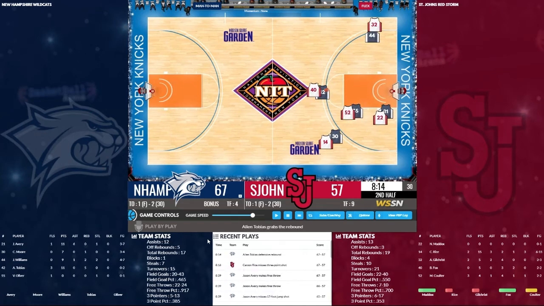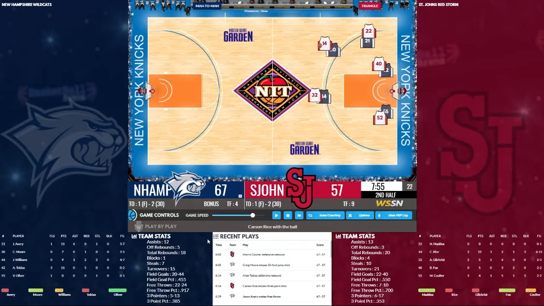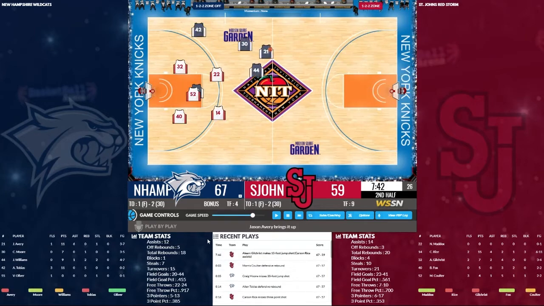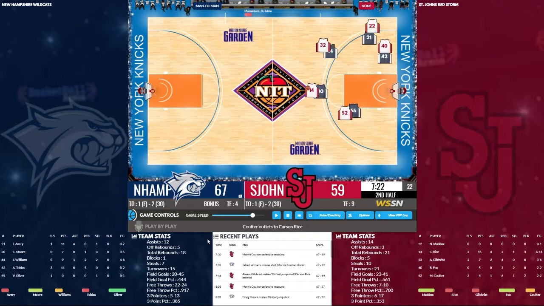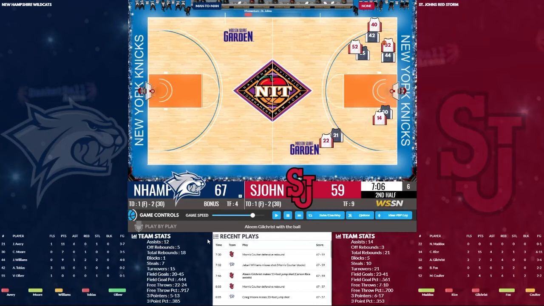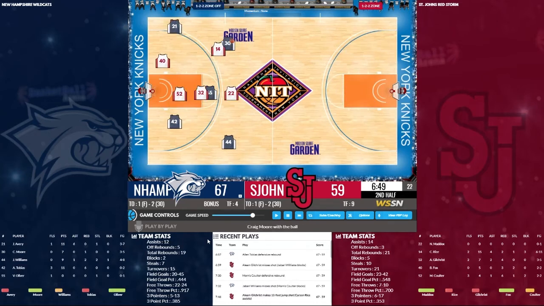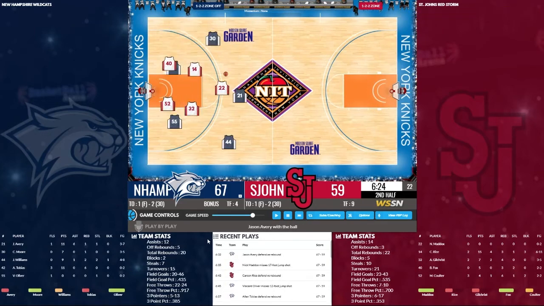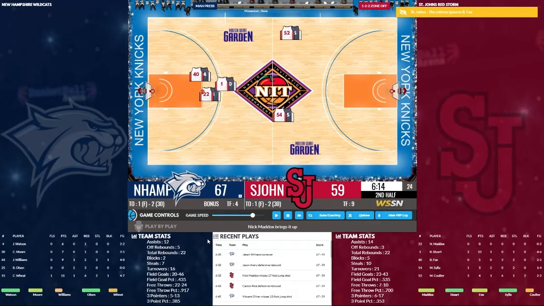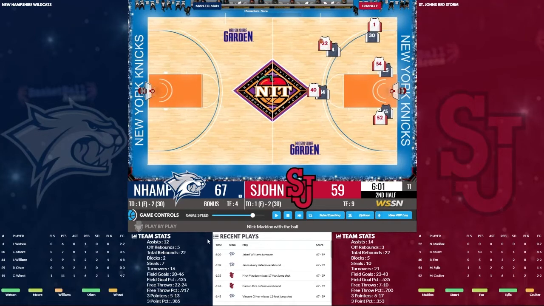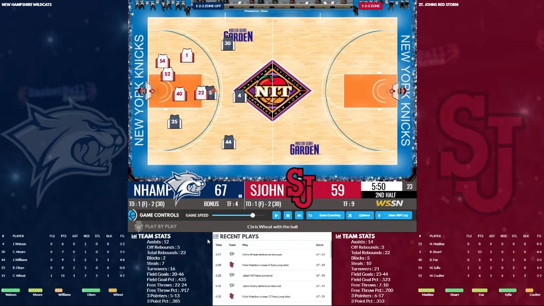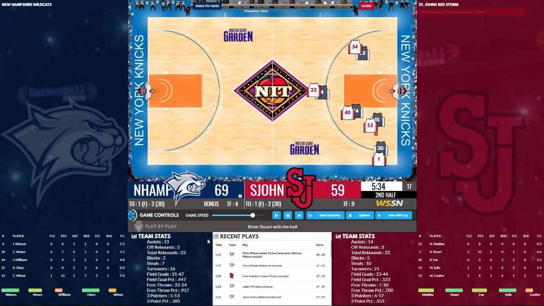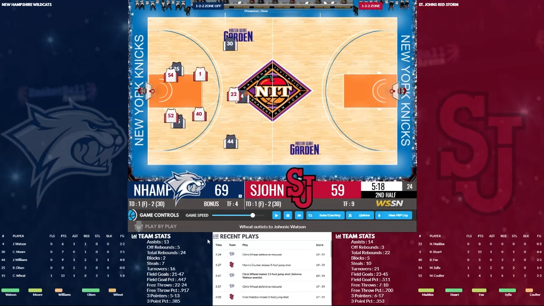Our biggest lead of the game was 11. But then we had an 11-point lead, and then they went on an immediate 11-0 run. So here we had a 10-point lead. They've got it down to 8, and they have the ball. They turn it over. We miss the shot. They miss a shot. Jabari Williams turns it over. There's a jumper by Chris Wheat. He's got 13 now, 69-59.